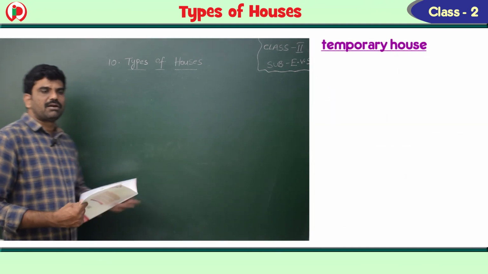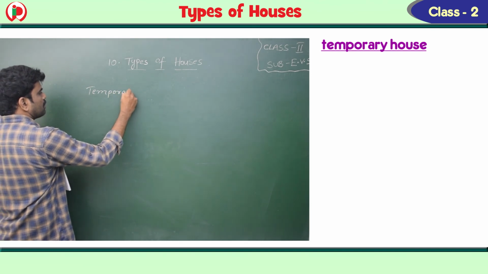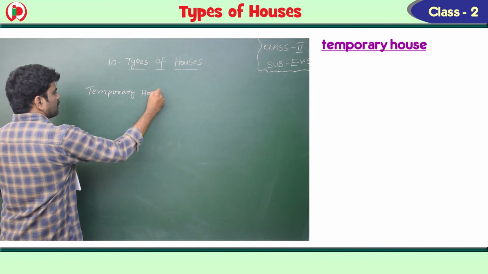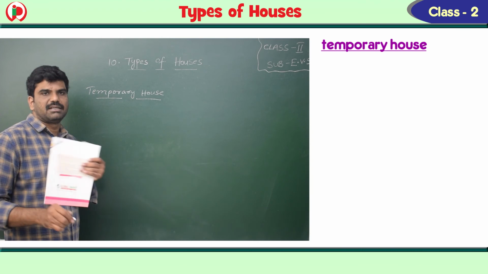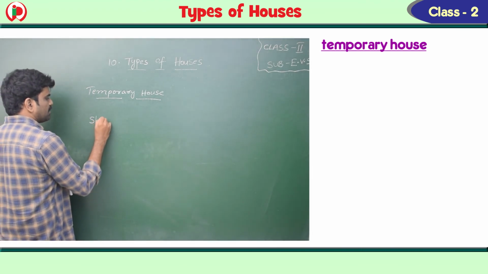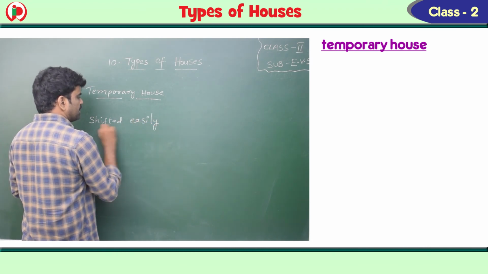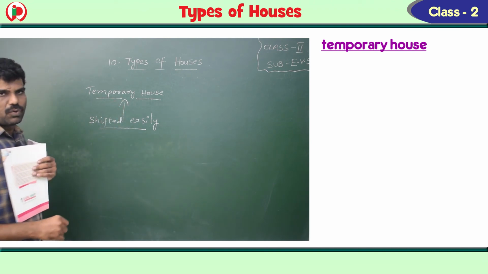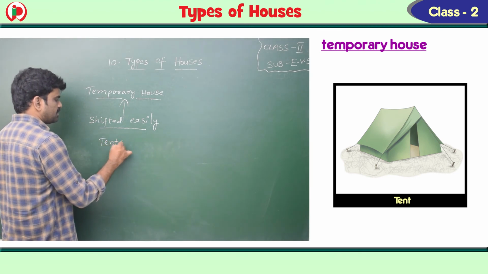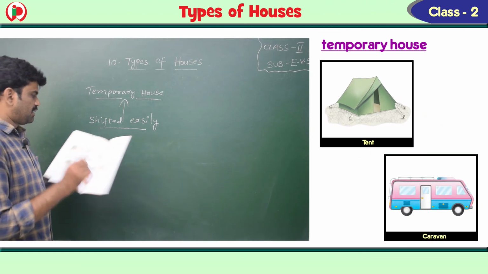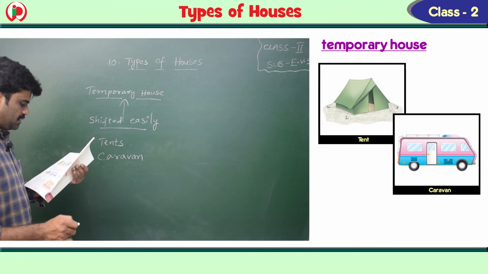Now let's go for temporary house. The third one is temporary house. Houses that can be shifted easily are called temporary houses. So, tents, caravans, houseboats.